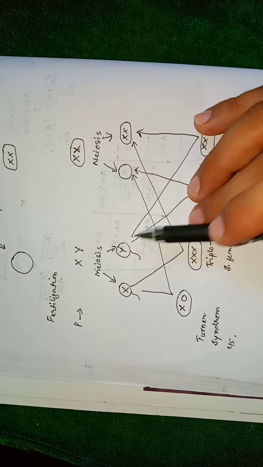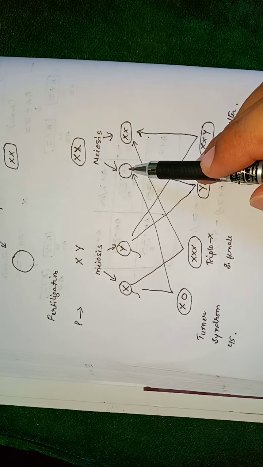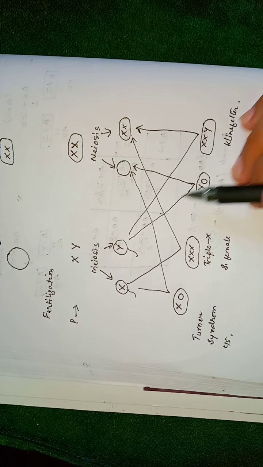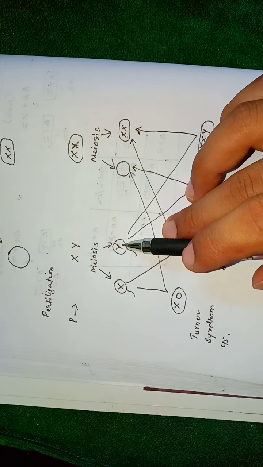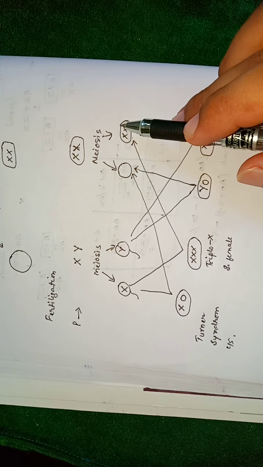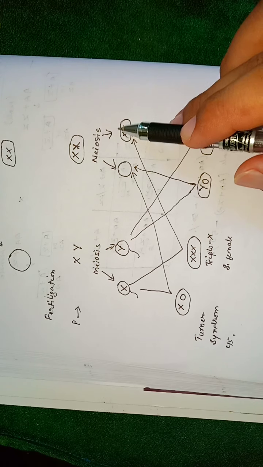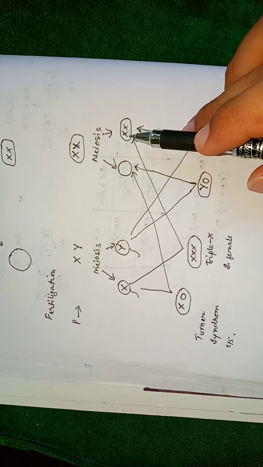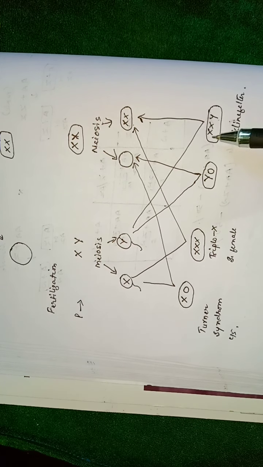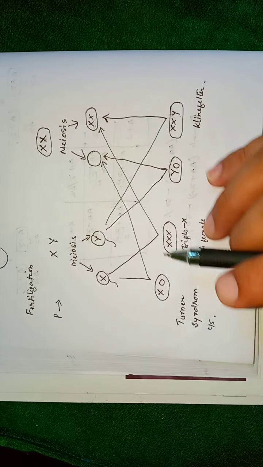Now this Y will fuse with the egg without any sex chromosome, so YO. And this male gamete will also fuse with the ova of the female carrying 2 X sex chromosomes. So this will give rise to XXY.